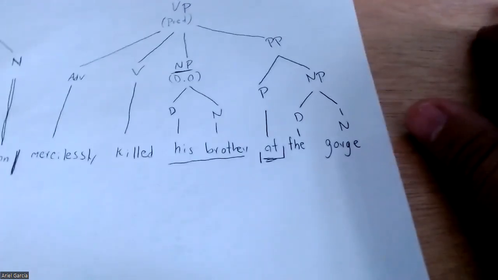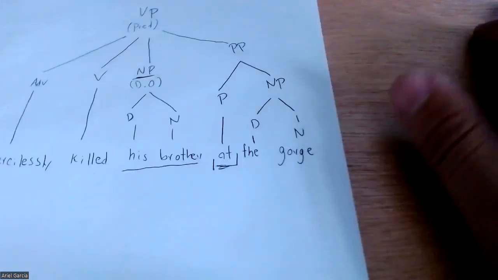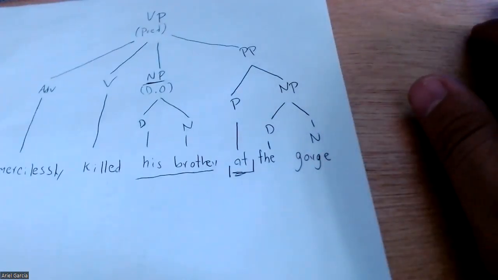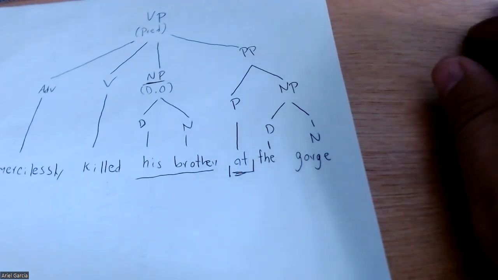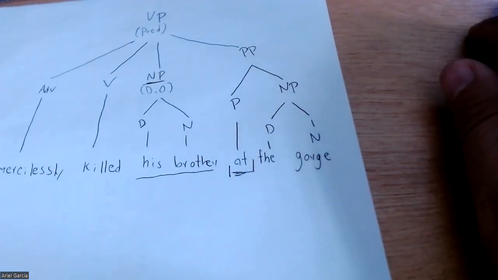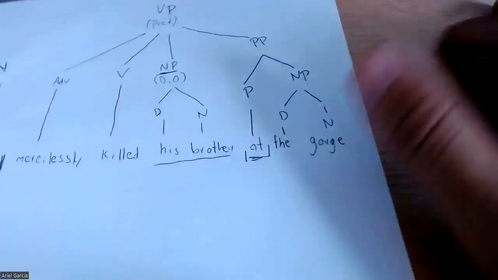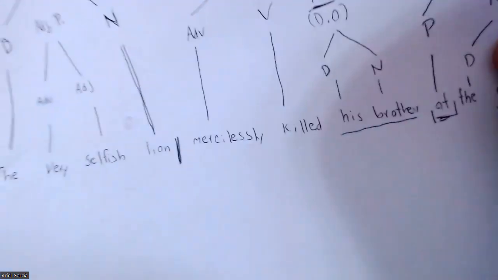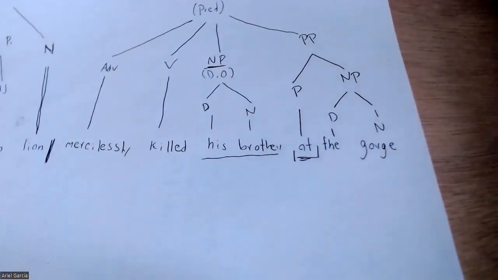I'm going to be sending you a picture of this. And of course, I'm going to be sending you some sentences to complete. If you have any doubt, just let me know. I'm going to be in touch with you, and I'm going to be very happy to help you as soon as I can, okay? If you have any doubt, just let me know, and I will see you next class.